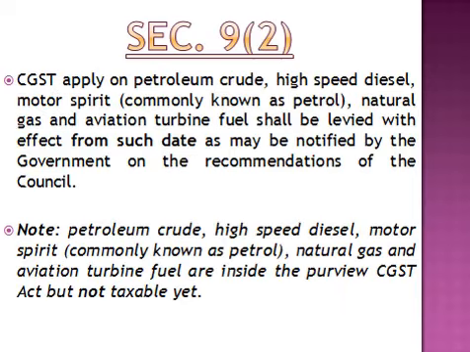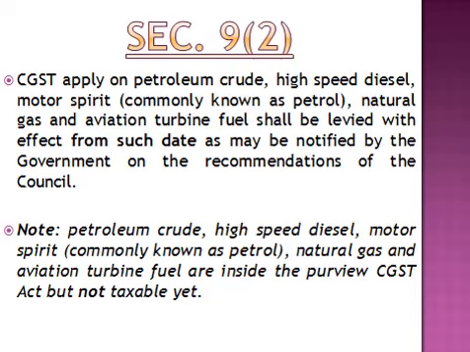Section 9(2) is talking about petroleum crude, high speed diesel, motor spirit, natural gas, aviation turbine fuel, and for these commodities no rate has been specified by government yet. So, what does that denote? It is covered under the CGST Act, all these commodities are covered under the forward charge, but they are outside the purview of tax. That is, they all are under the CGST Act, under the forward charge, but not yet any rate has been specified.